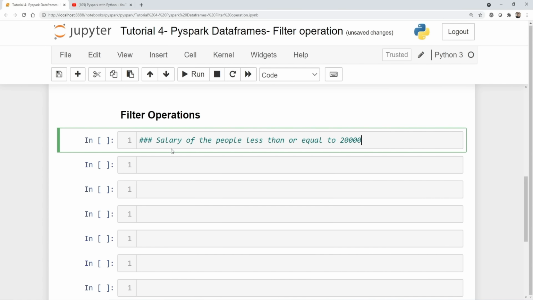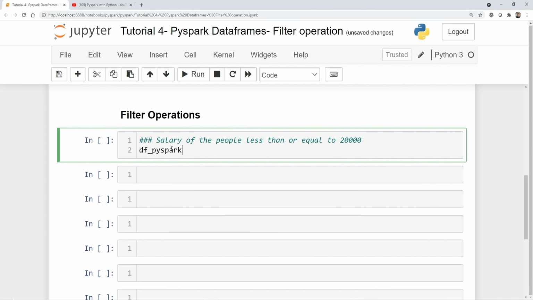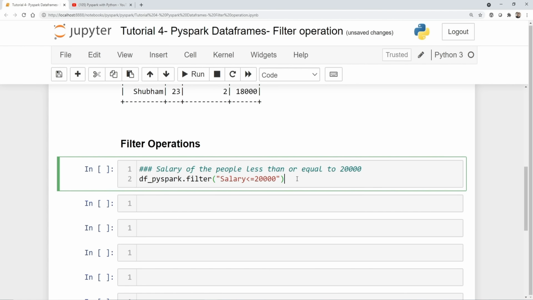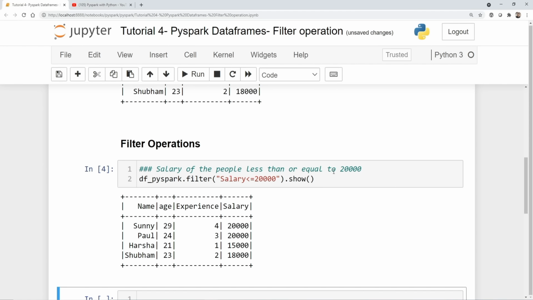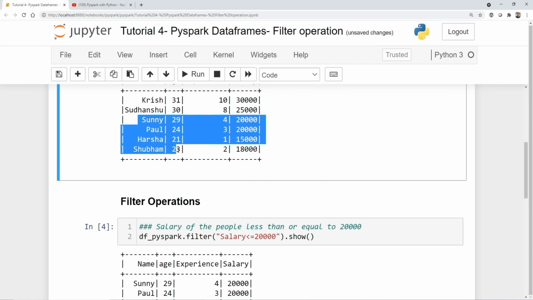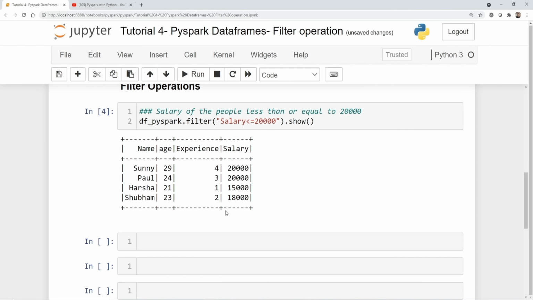Now for this, there are two ways we can write it. First way, I'll just use the filter operation. So you have dot filter, and here you just have to specify the condition that you want. Suppose I write salary is less than or equal to 20,000. Remember, this salary should be the same name as the column over here, right? And when I write dot show, you will be able to see these specific records, and you'll see that less than or equal to 20,000 is these four people, Sunny, Paul, Harsha and Shubham. Here you'll be able to see all these things along with the experience, right?